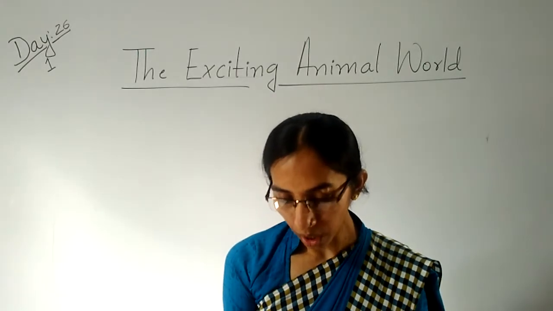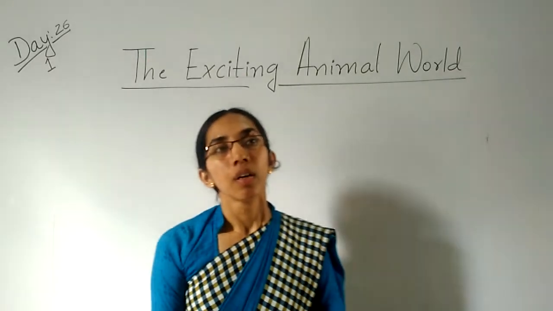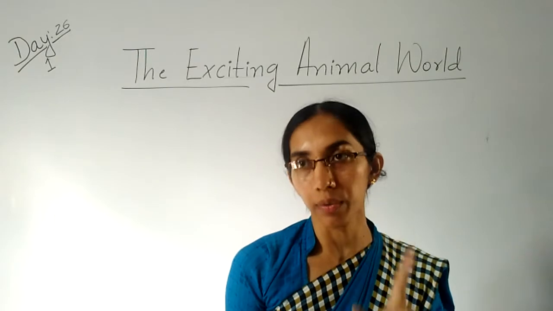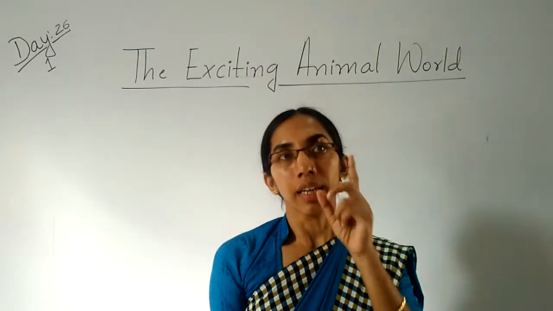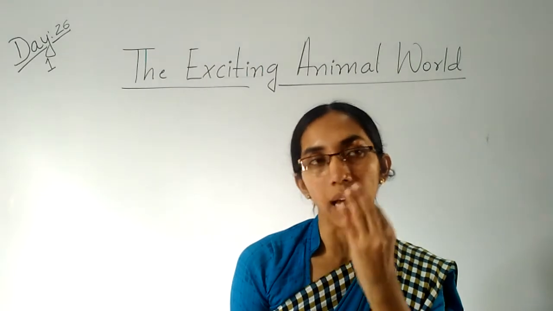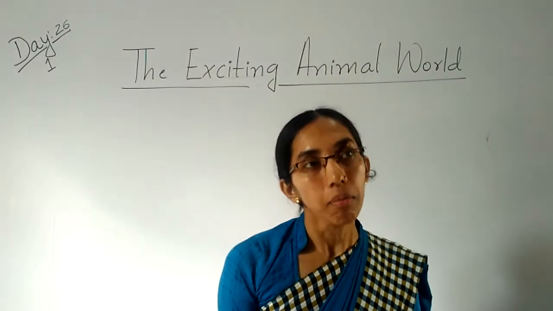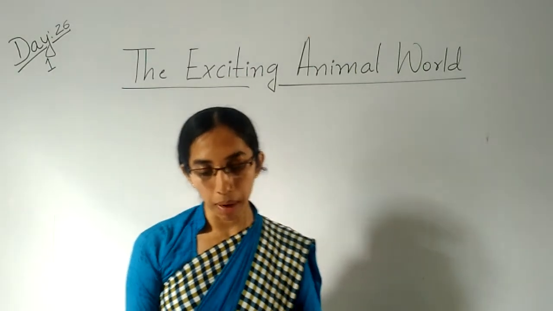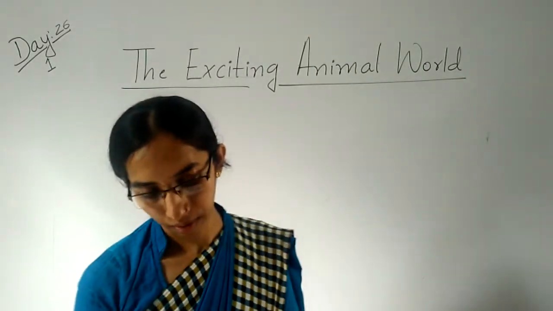Children, animals have 4 legs and 1 tail. Don't confuse them, children. And the next is the bird. Birds have 2 legs, 2 wings to fly, and they have 1 beak. So children, in today's class we will learn about insects.